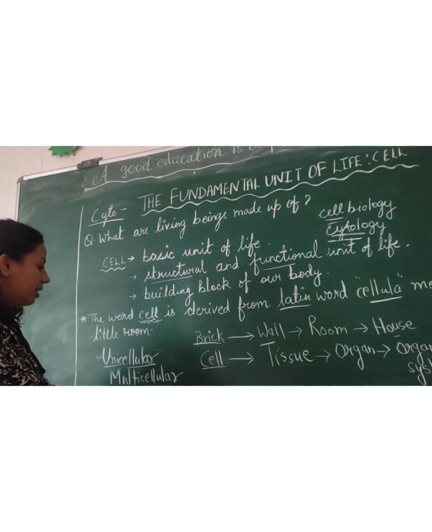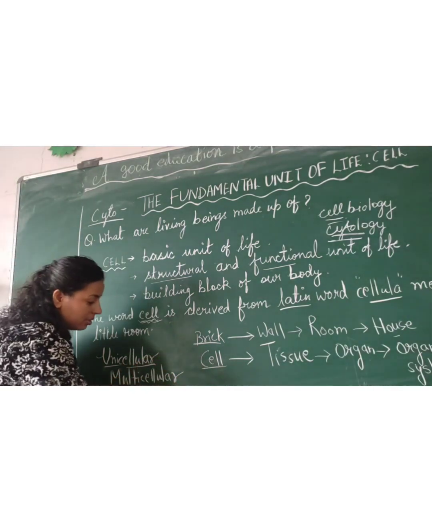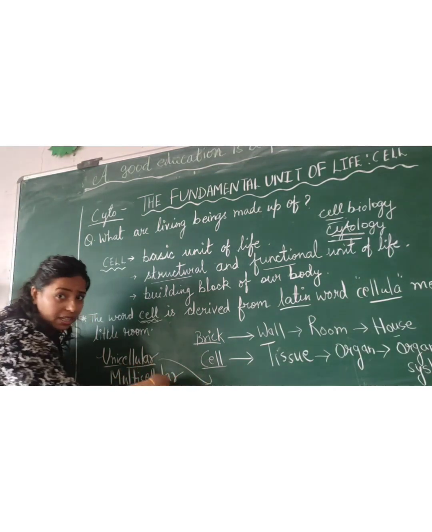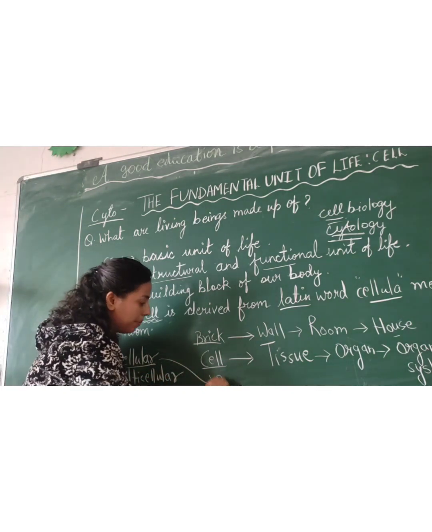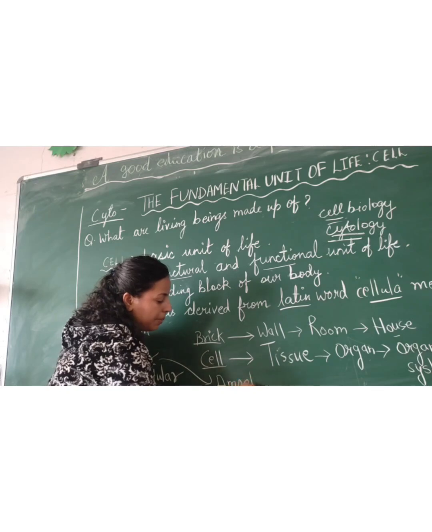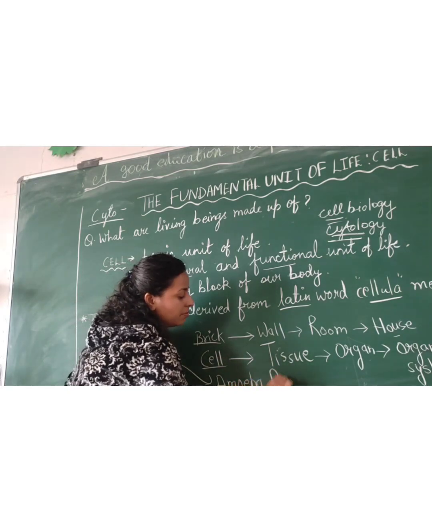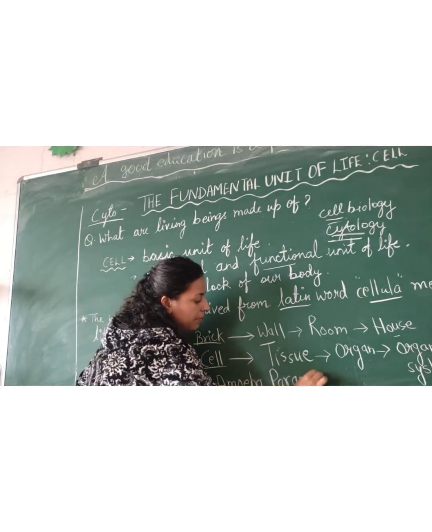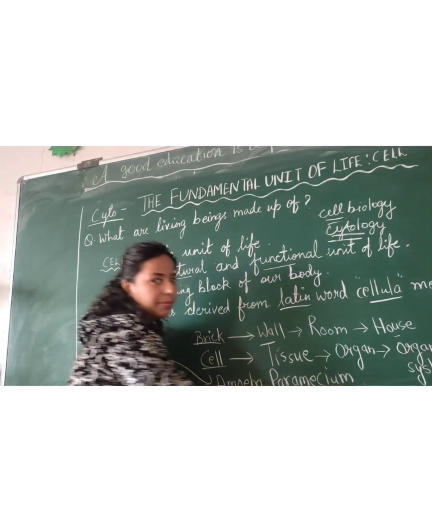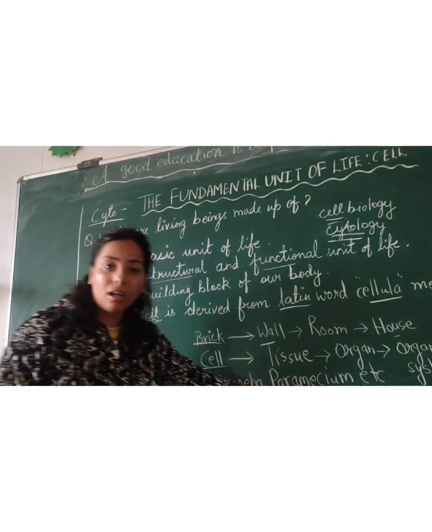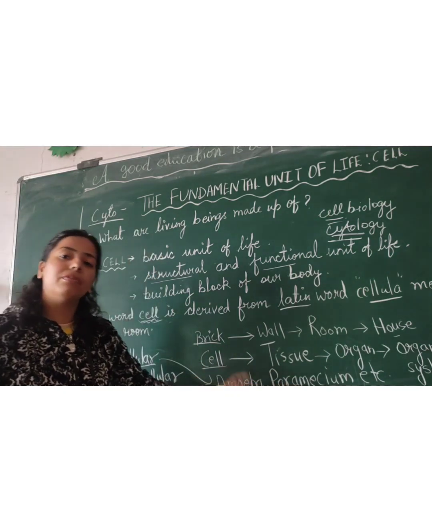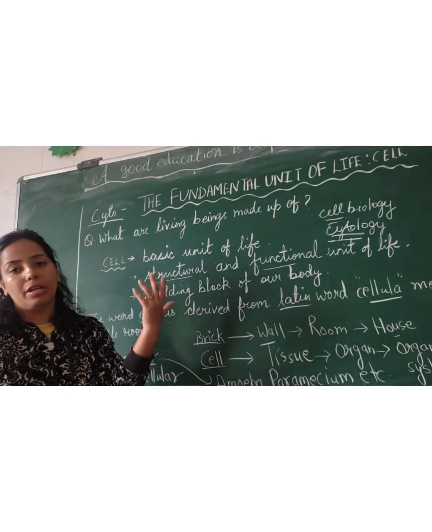Understand? Here I am writing examples of unicellular organisms: amoeba, paramecium, and you can write bacteria, etc., and Euglena. These are unicellular organisms, in which the organism consists of only one cell.